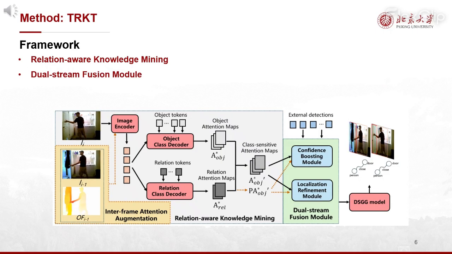Then we introduce the framework. It contains two stages. In the relation-aware knowledge mining stage, we produce attention maps that emphasize relevant areas for objects and their interactive relations. To integrate temporal cues, we propose an interframe attention augmentation strategy to enhance the attention maps. Then, to utilize the knowledge stored in attention maps, we propose a dual-stream fusion module, which contains a confidence boosting module and a localization refinement module to separately improve the object localization quality and remedy missing object detection. Finally, refined detections are used to construct pseudo-scene graphs and train the DSGG model in a fully supervised manner.